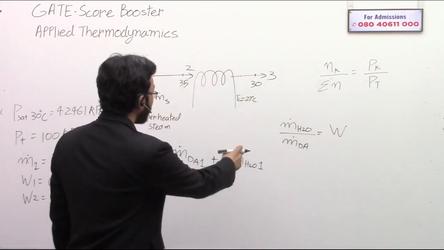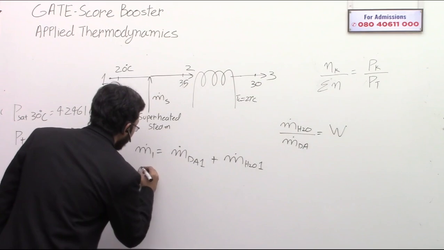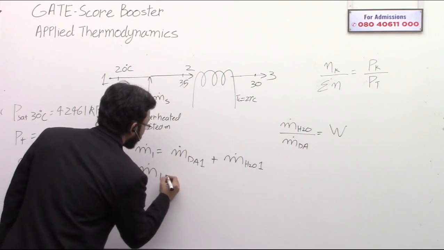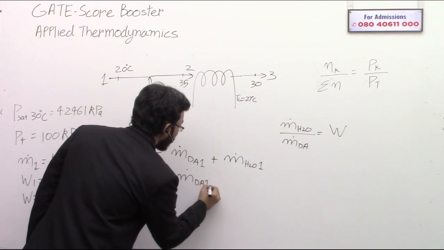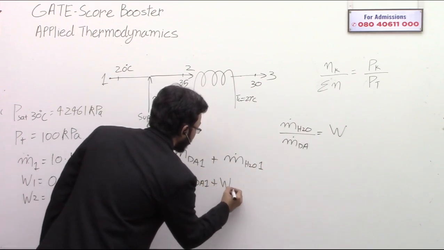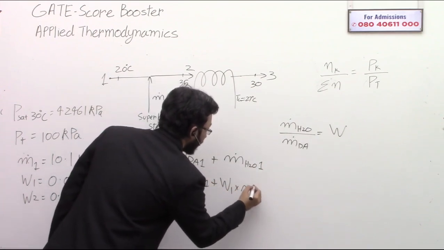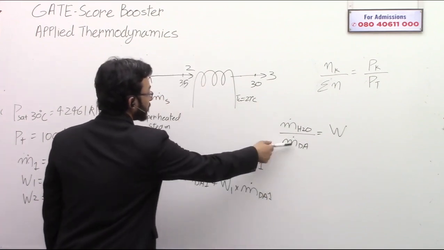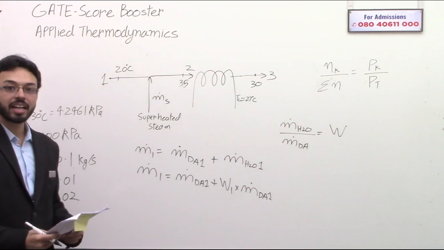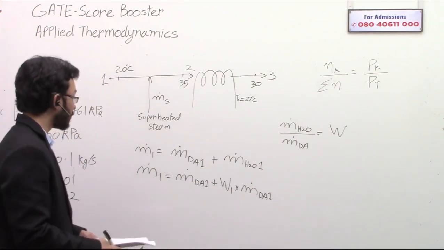So all you need to know is m dot 1 is equal to m dot dA plus W1 into m dot dA, from this relation. Correct up to this point?